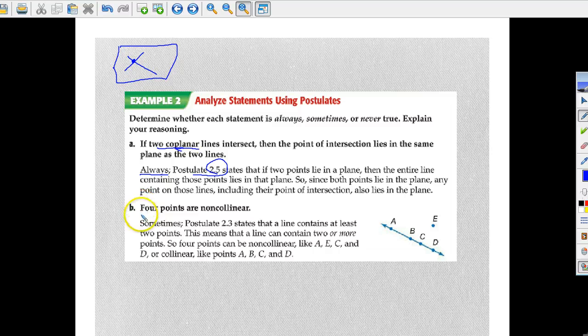Four points are non-collinear. Is this true? Four points can be collinear if you put them on the same line. They can also be non-collinear because they cannot be on the same line as well. So that's a sometimes. Sometimes they can be on the same line, sometimes not.